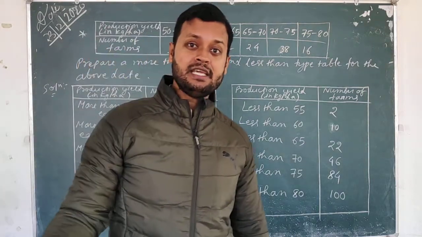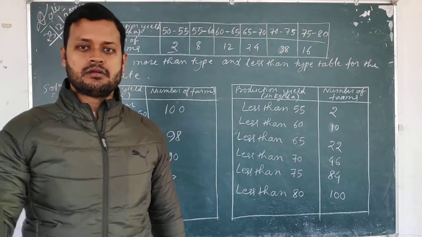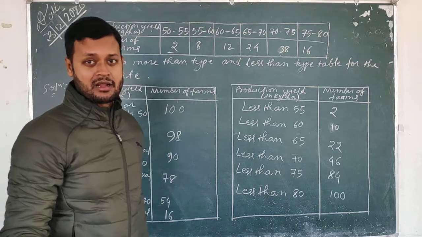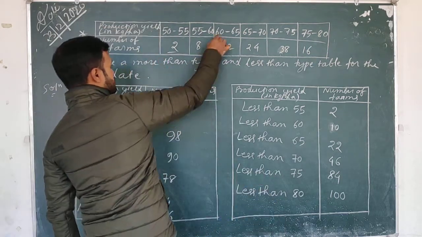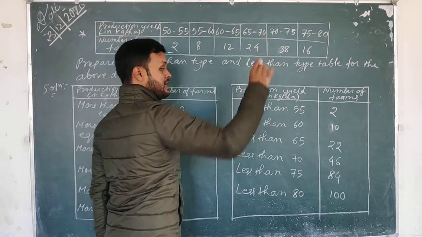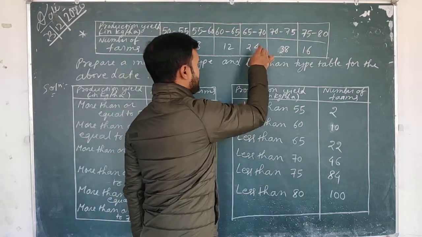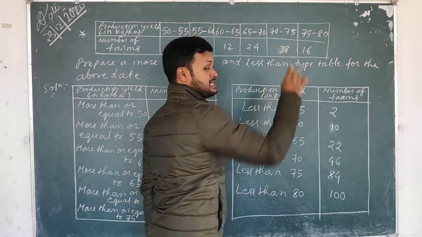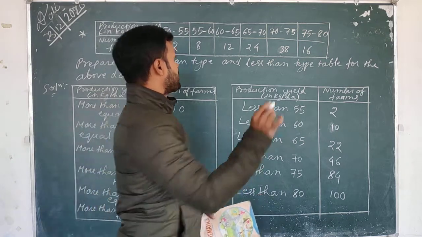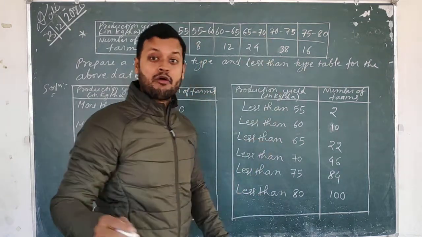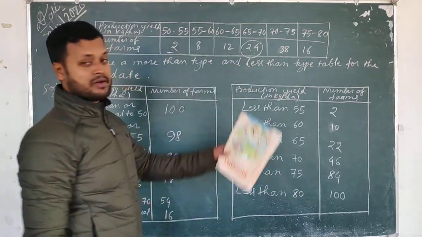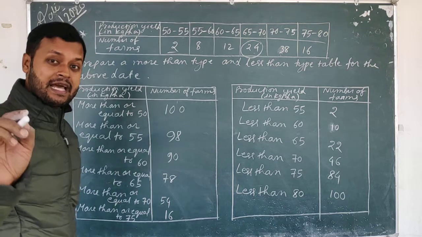55 to 60 kg of wheat or rice, anything like that. Okay, 55 to 60 kg per hectare producing, how many farms are there? 8. 60 to 65 kg per hectare producing, how many farms are there? 12. 65 to 70 kg per hectare producing, how many farms are there? 24. And 70 to 75 kg per hectare. Okay, in 1 hectare producing 65 to 70 kg of wheat, how many such farms are there? 24.